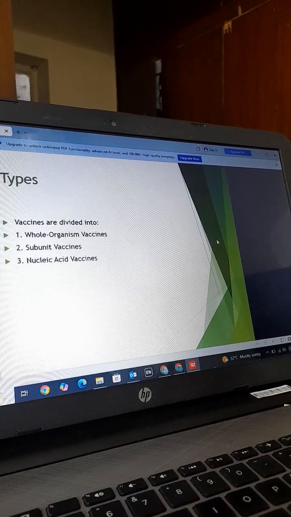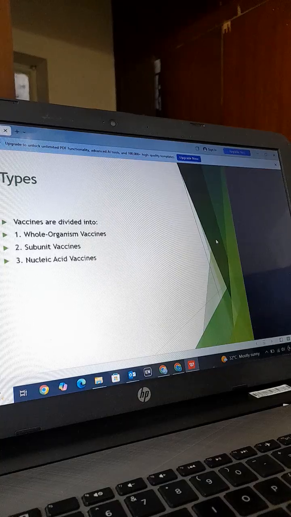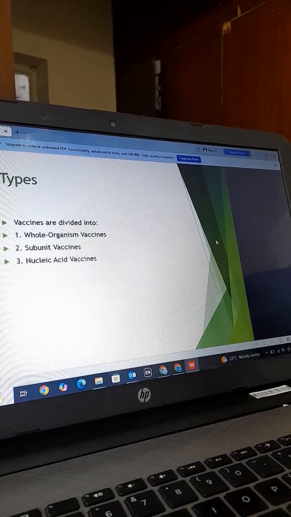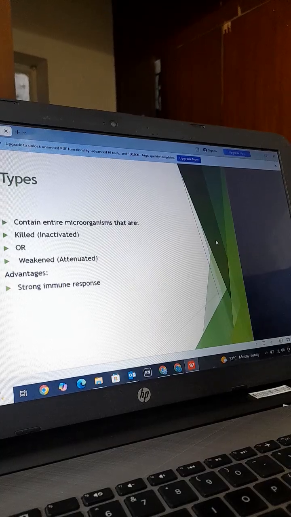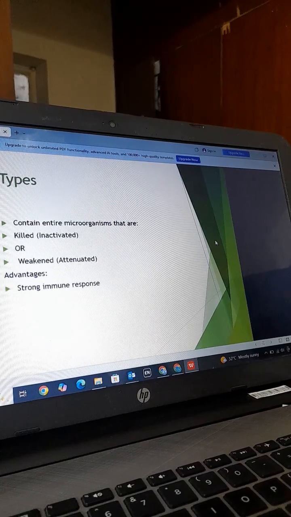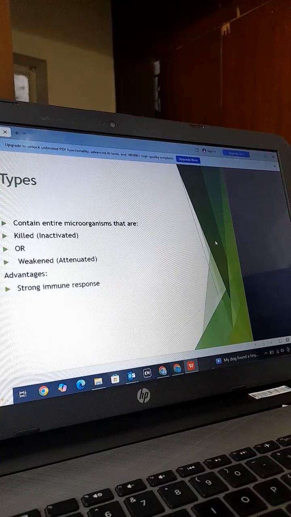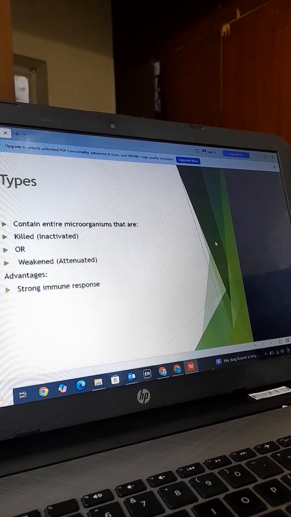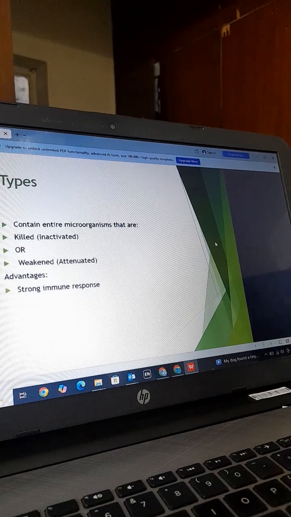What are the basic types of vaccine? Vaccines are divided into three: whole organism vaccines, subunit vaccines, and nucleic acid vaccines. When we are covering the whole microorganism, it is divided into two types: the first one is killed, and the second one is weakened or attenuated.